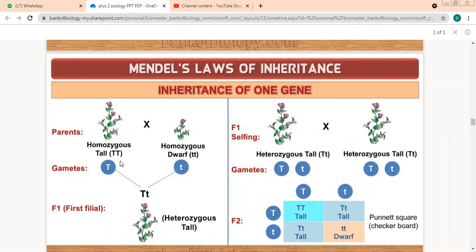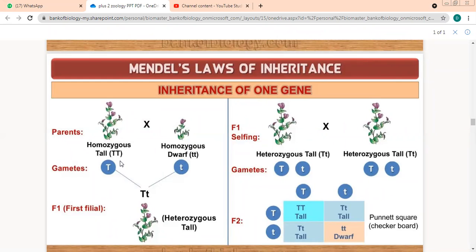What do you mean by F1 generation? First filial generation. The first filial generation is homozygous or heterozygous?